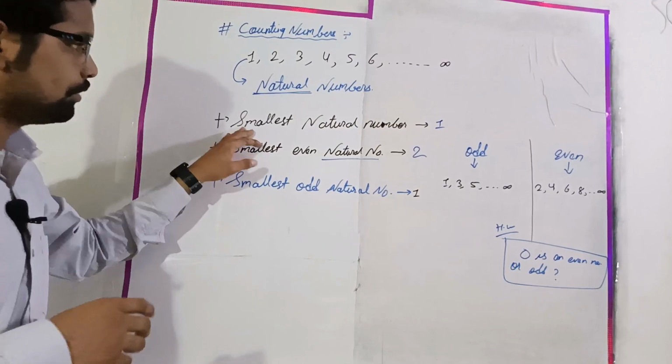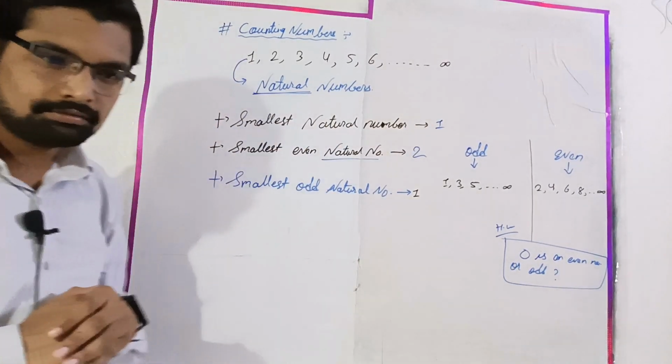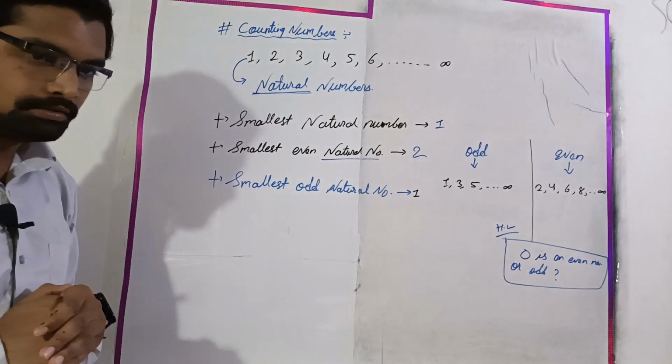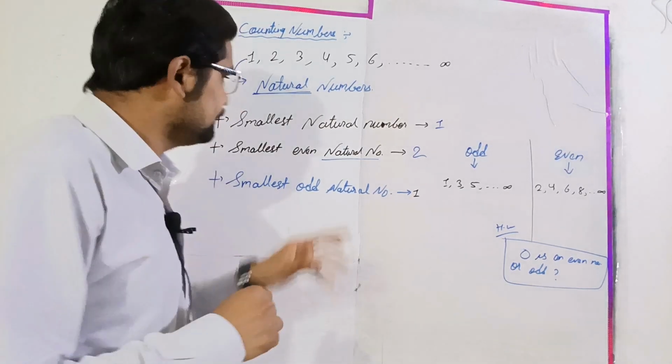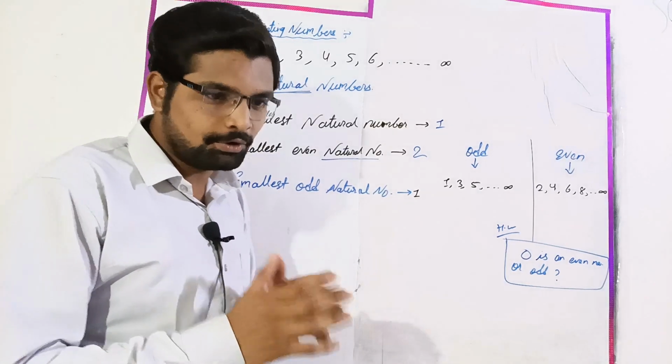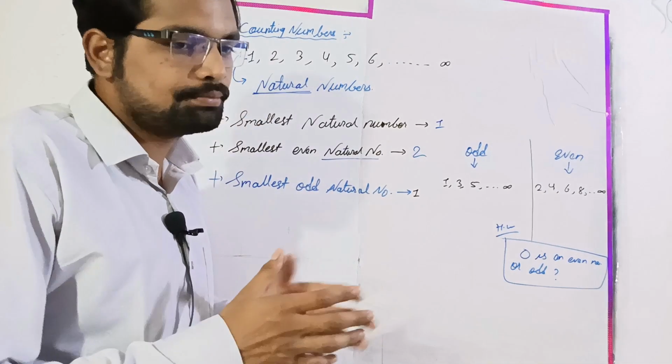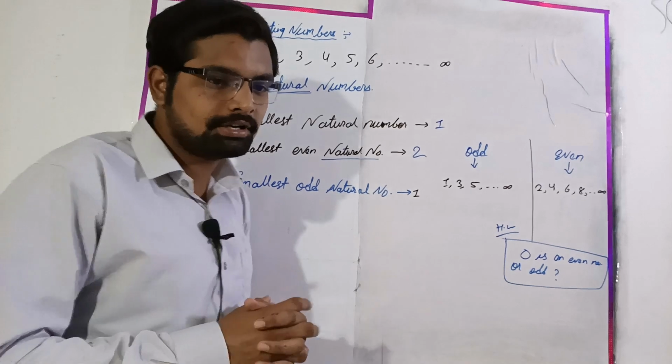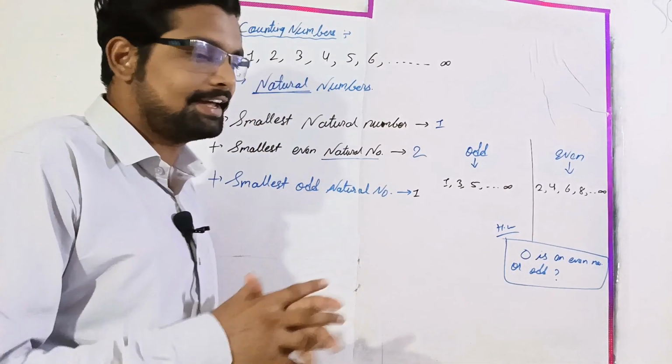So the smallest natural number is 1. Can we find the greatest natural number? No. Then what should be the answer? Infinity. Very good.